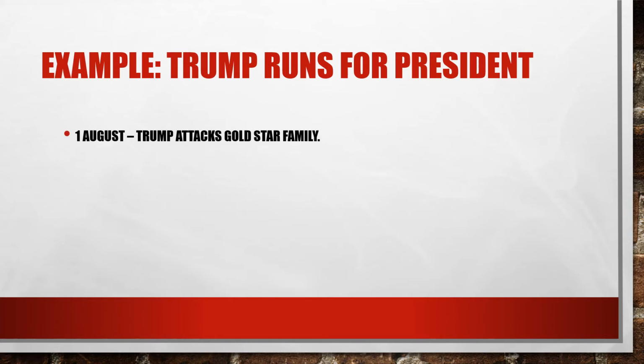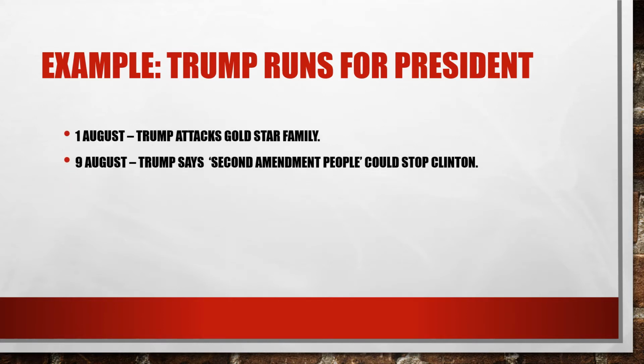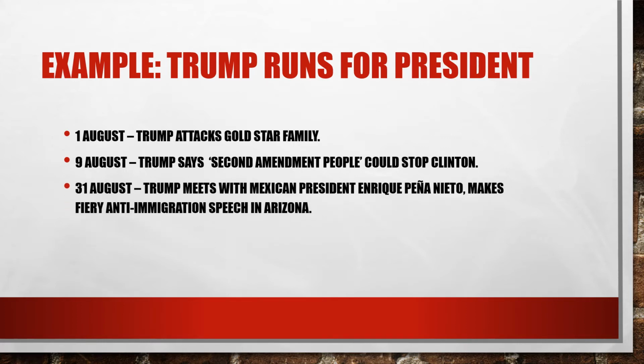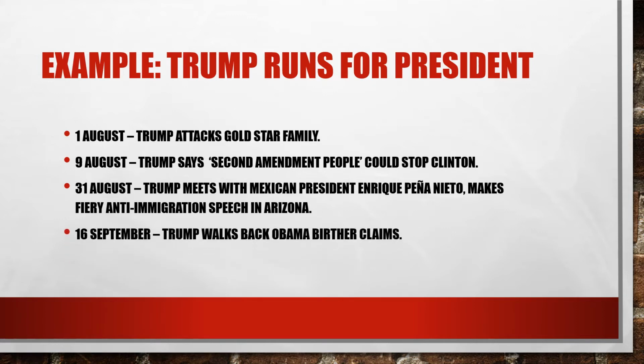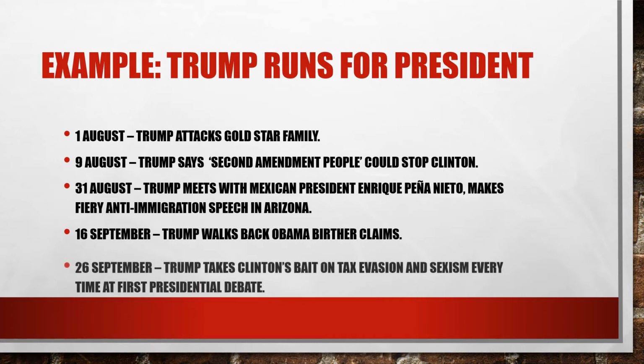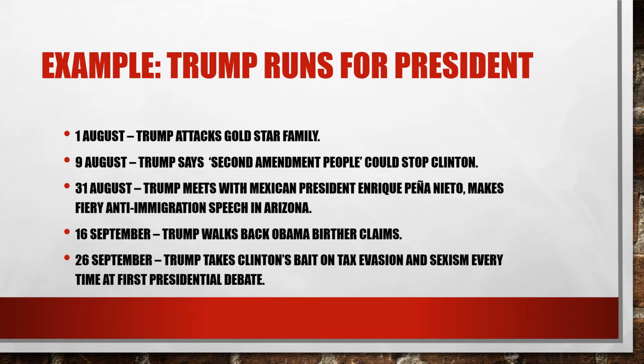On August the 1st, Trump attacks a Gold Star family. On August 9th, Trump says Second Amendment people could stop Clinton. On 31st of August, Trump meets with Mexican President Enrique Peña Nieto, making a fiery anti-immigration speech in Arizona on his return. On September 16th, Trump walks back Obama birther claims. On 26 September, Trump takes Clinton's bait on tax evasion and sexism every time at the first presidential debate.